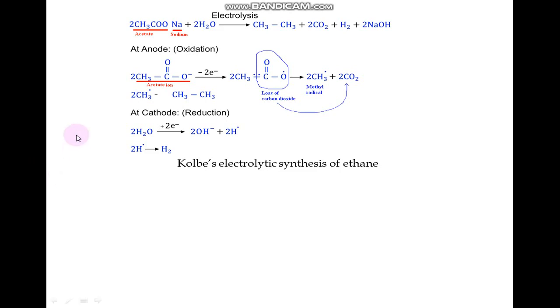For example, you take sodium acetate and subject it to electrolysis. At the anode, it undergoes oxidation to yield free radicals, CO2 is released, and finally it is left with methyl radicals. These two methyl radicals combine with each other to form an ethane molecule.